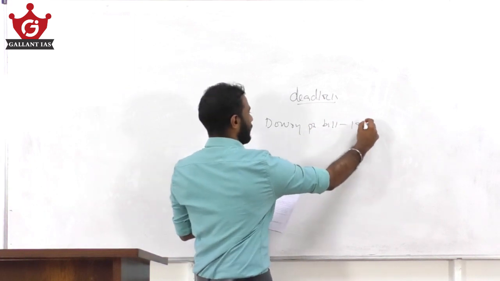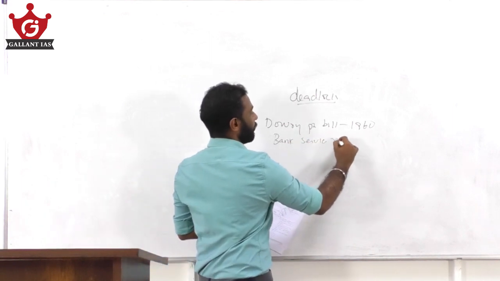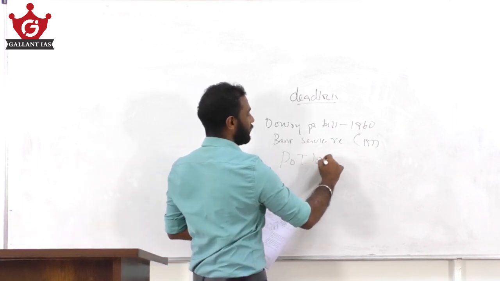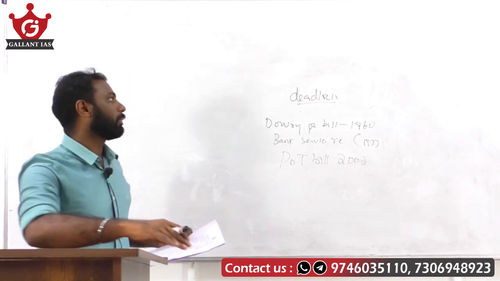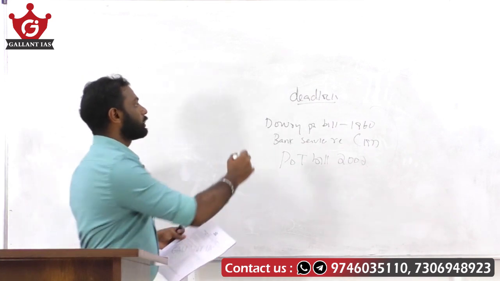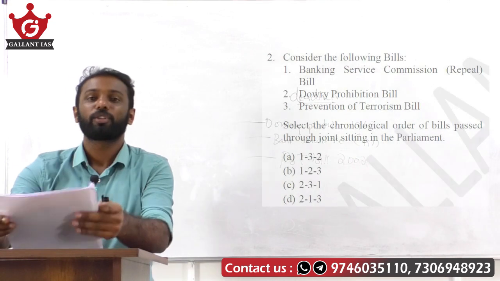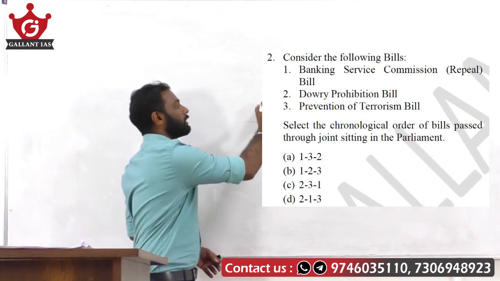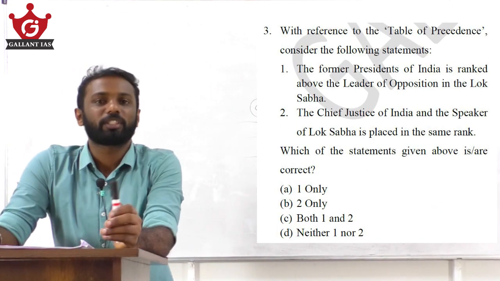Dowry Prohibition Bill of 1960. Next, Banking Service Repeal Bill of 1977, then Prevention of Terrorism Bill 2002. These are the bills in the order in which the Parliament passed them through joint sitting. Since we have to find the chronological order, the Dowry Prohibition Bill comes first, then Banking Service, then Prevention of Terrorism Bill. So our order becomes 2, 1, 3. That is, option D should be our answer regarding the passage of bills through joint sitting. Clear? So let's take question number 3.